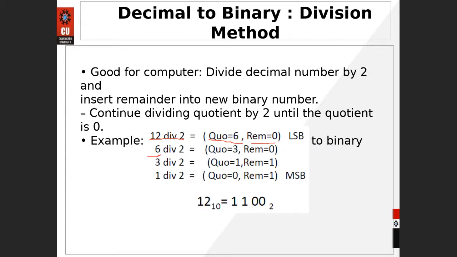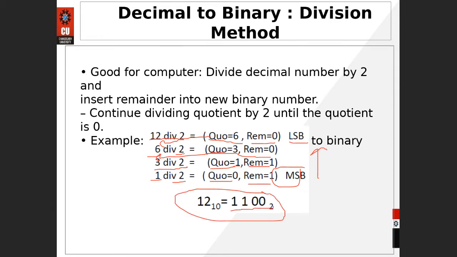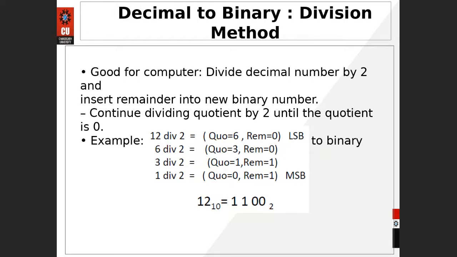The quotient 6 is taken here, again divide by 2, you get 3 as quotient and 0 as remainder. Again take the 3, you get quotient 1, remainder 1. Take 1 here, divide it by 2, quotient 0, remainder 1. That's done. This is your MSB, and you move from this point to this point, you will get your LSB here. So the number is 1 1 0 0. This is the division method to perform the same.